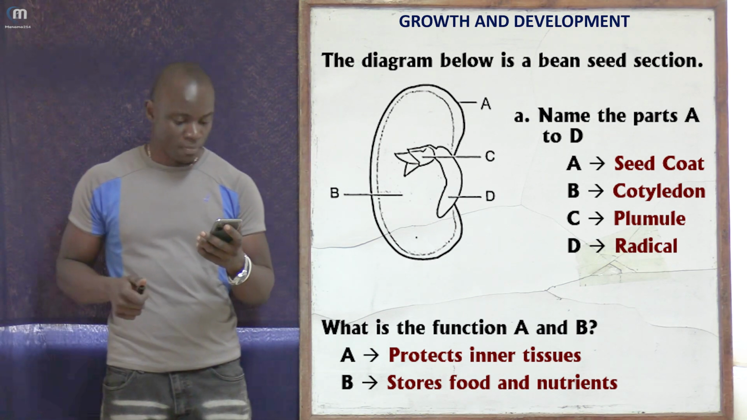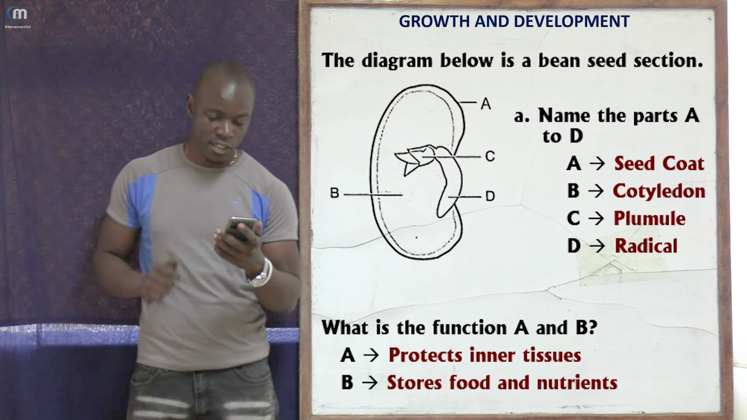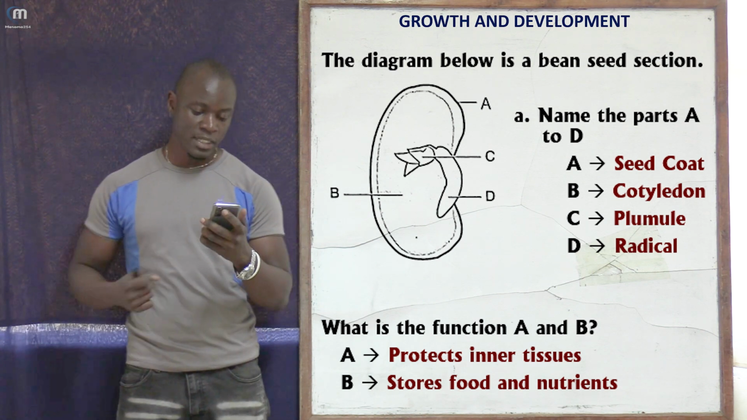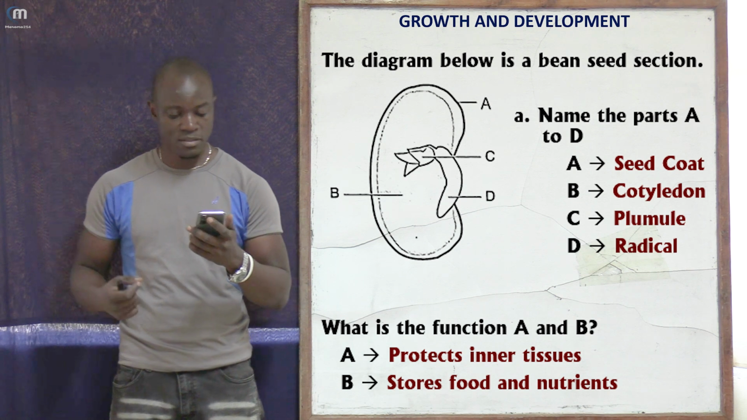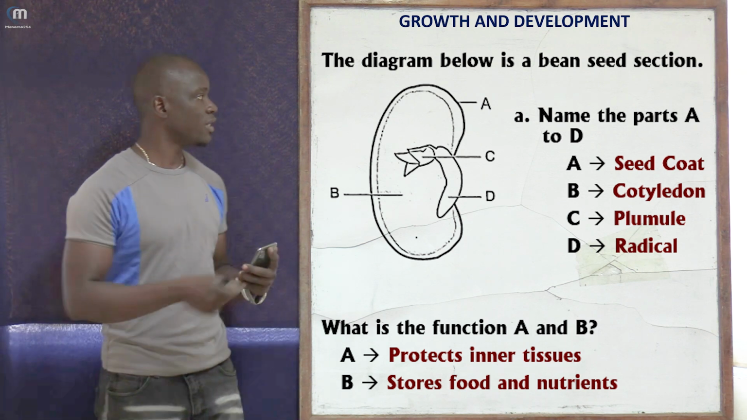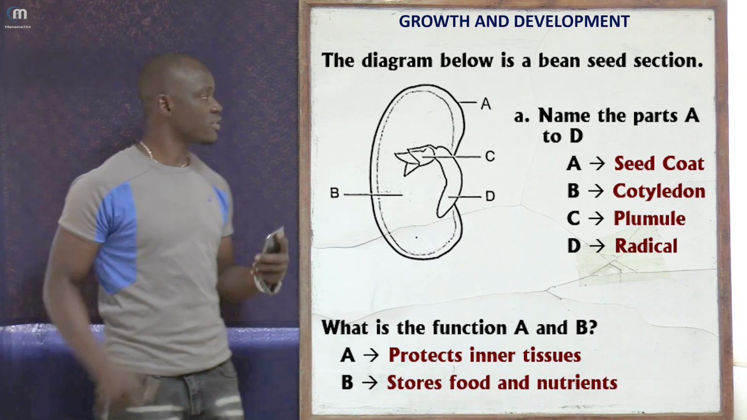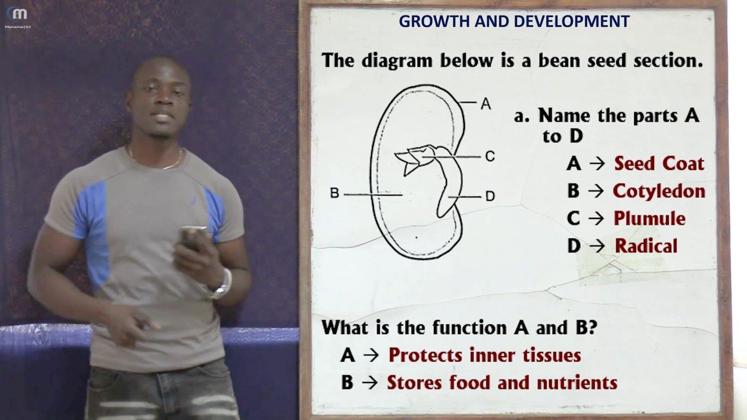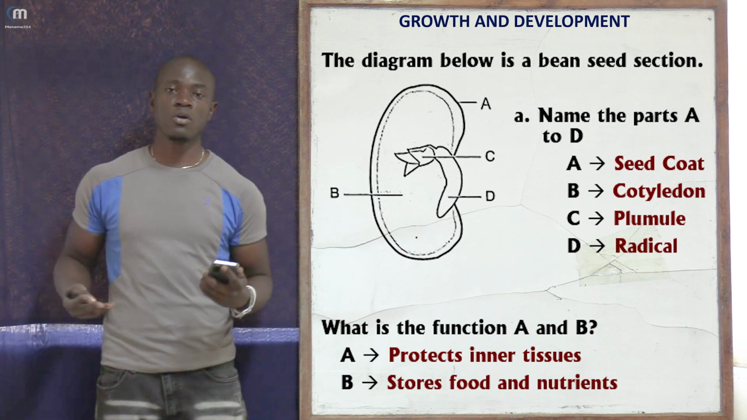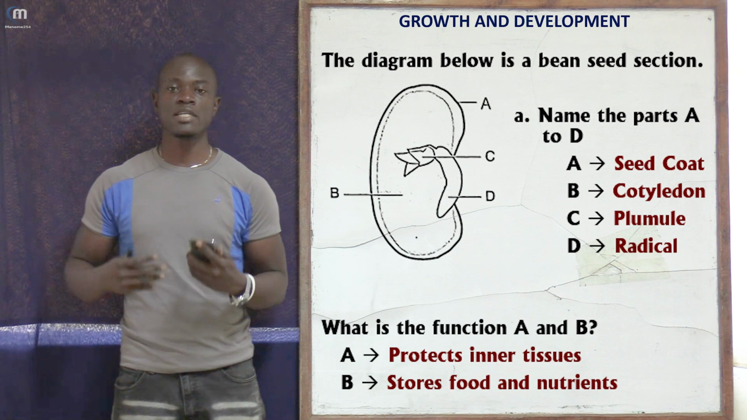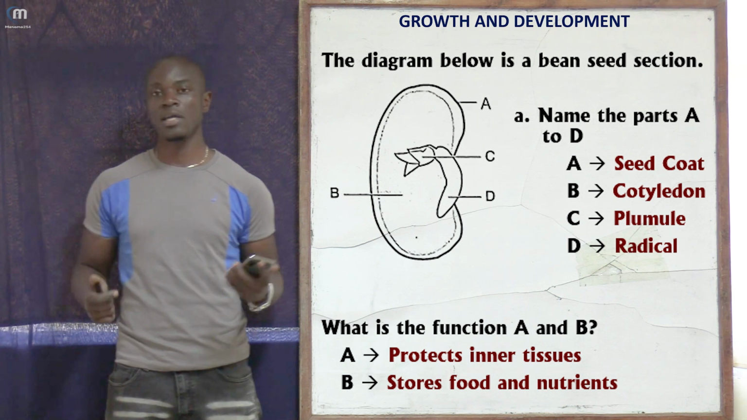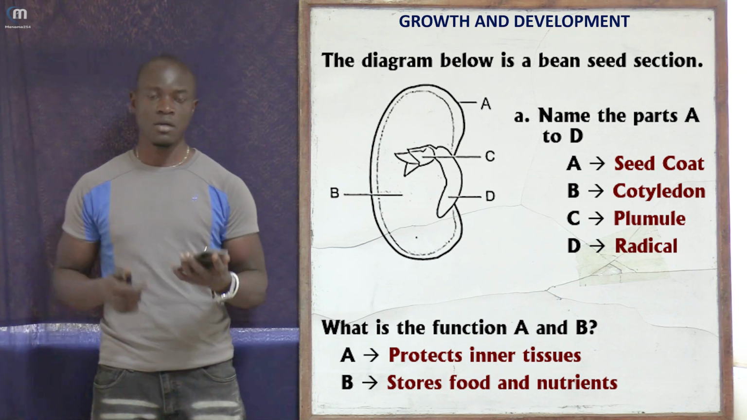So this question is asking, the diagram below is a bean seed section. Name the parts A, B, C, and D. So what is the name given to the part labeled A? As you can see, the part labeled A is the outer surface of the seed. In primary school, we called it tester. In high school also, we call it tester or the seed coat. So either can do. If you choose to call it tester, it's still okay. If you choose to call it a seed coat, it is still okay.